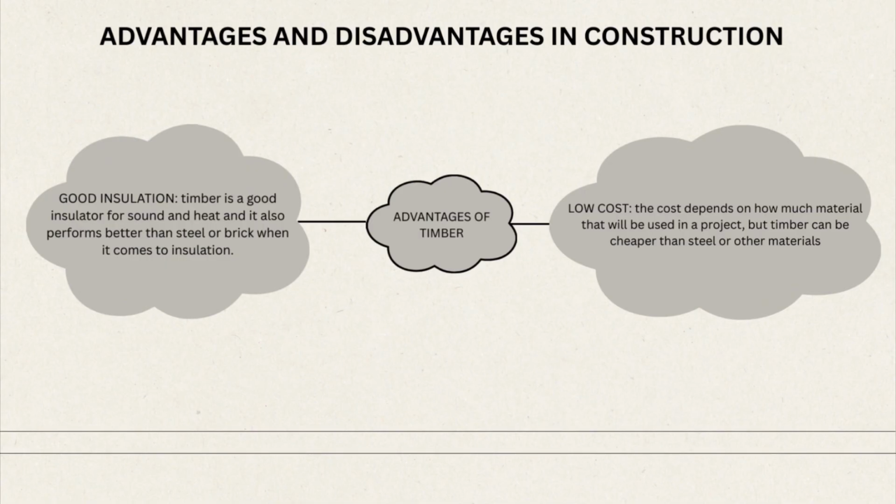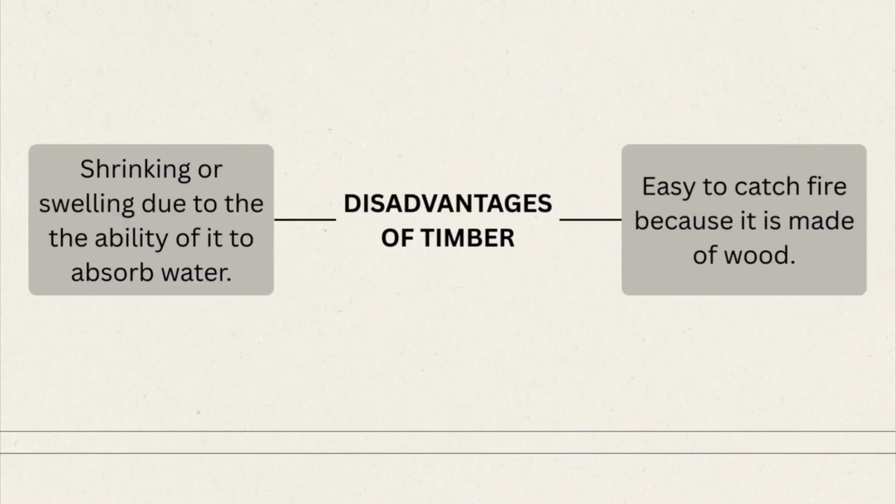So, for our first advantage of timber is good insulation. Timber is a good insulator for sound and heat, and it also performs better than steel or brick when it comes to insulation. And the other advantage is low cost. The cost depends on how much material that will be used in a project, but timber can be cheaper than steel or other materials. As for the disadvantages, it can shrink or swell due to the ability of it to absorb water, and it is easy to catch fire because it is made of wood.